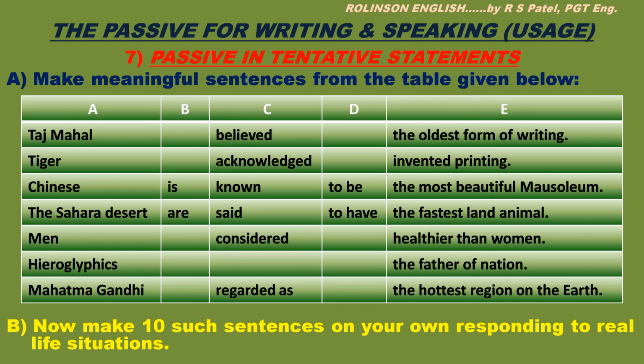Fifth one. Men are believed to be healthier than women. Sixth. Hieroglyphics is believed to be the oldest form of writing. And last, Mahatma Gandhi is regarded as the father of nation. Okay? See the beautiful expression through tentative statements that are in passive form. Now make 10 such sentences on your own responding to real life situations.